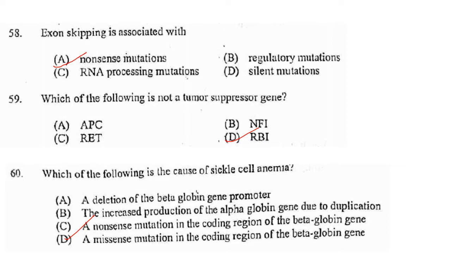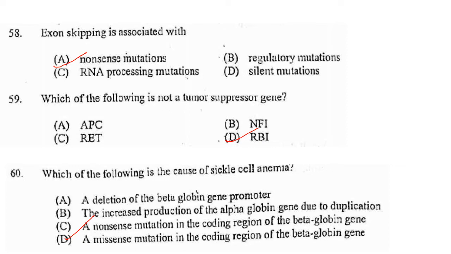Exon skipping is associated with... So exon skipping is a form of RNA splicing used to cause cells to skip over faulty or misaligned sections, that is exons, of genetic code, leading to a truncated but still functional protein despite the genetic mutation. So exon skipping is you skip exons. That is, it is a form of RNA splicing used to cause cells to skip over faulty or misaligned exons.